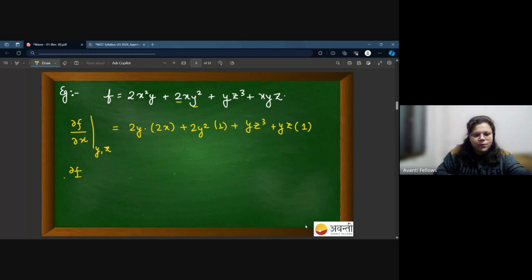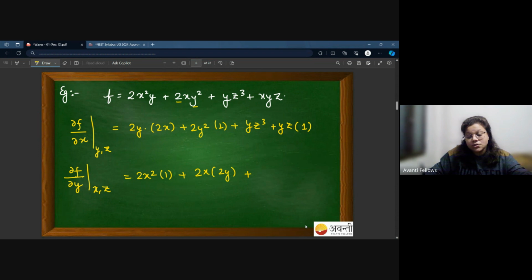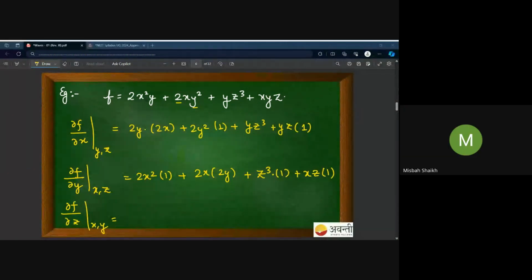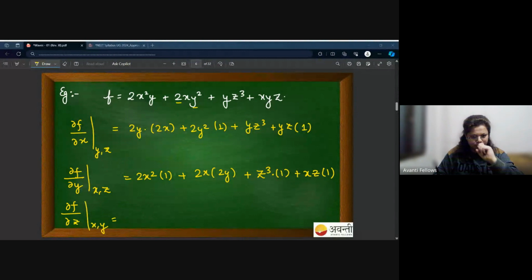For example, if I want to calculate the rate of change of function with respect to y, keeping x and z as constant, I would write 2x square is constant and y would be 1. Similarly, 2x constant, y square would be 2y, and z cube is constant, and it would be 1 plus x and z is constant, and at the place of y, you can differentiate it and you will get 1. Can you find the expression for del f over del z, keeping x and y constant? Can you do this? Yes, ma'am. Okay, do it and let me know.